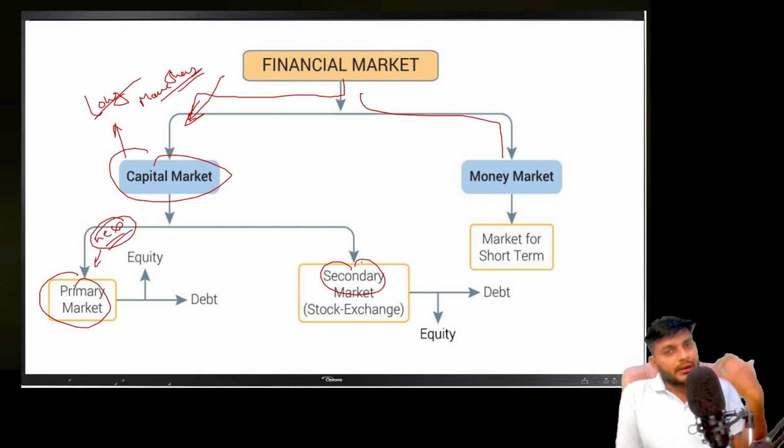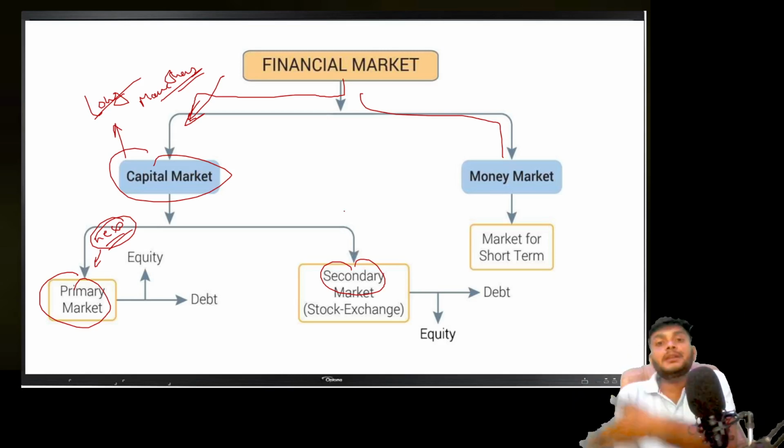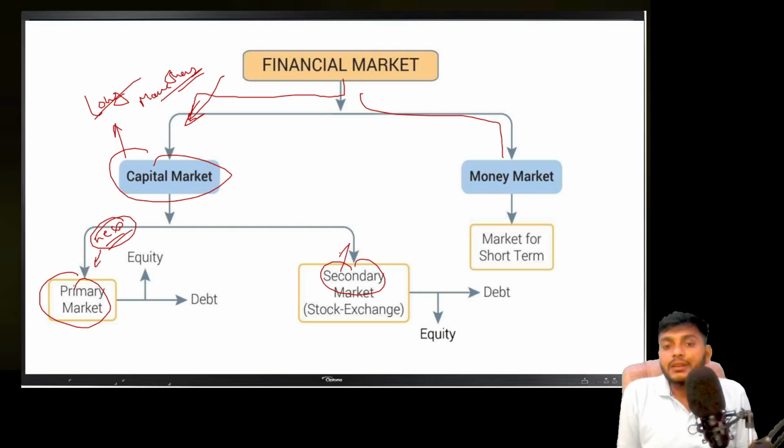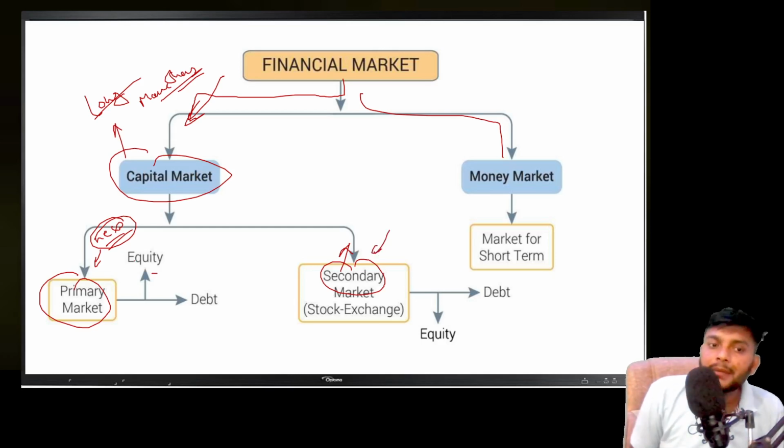And when you have already purchased or issued a security, and the people who already purchased want to sell that security to some other person, then you have to go to the secondary market. Same like when you purchase a new car from the dealership, you are purchasing it from the primary market. Once you use it and want to resell it to another person, you have to use the secondary market. And in both markets, you have to use two terms, debt and equity.